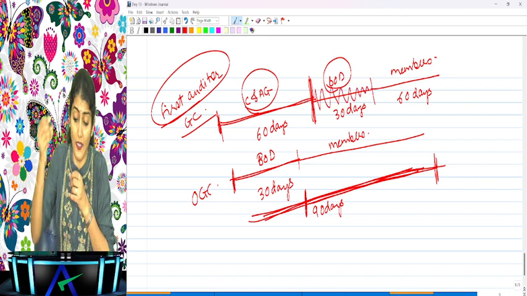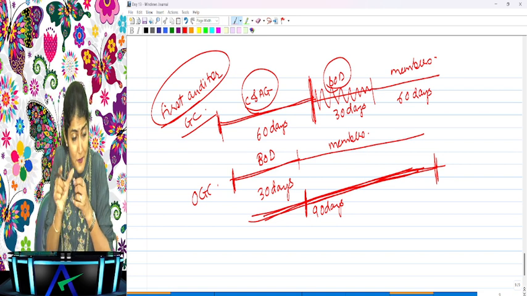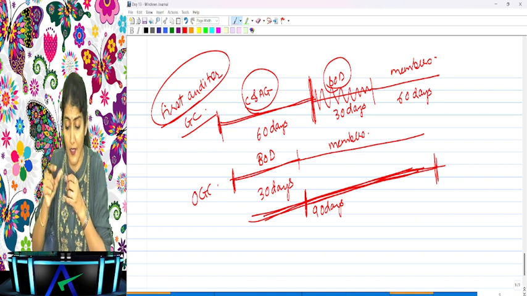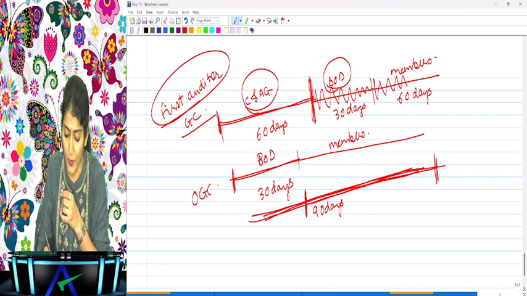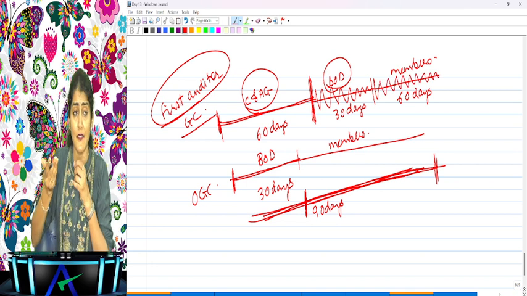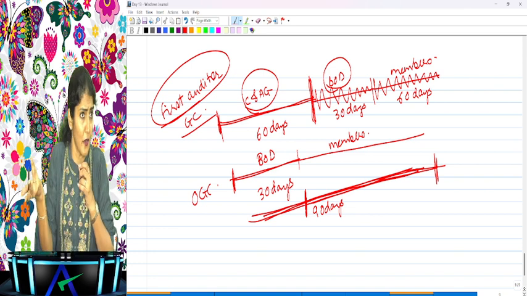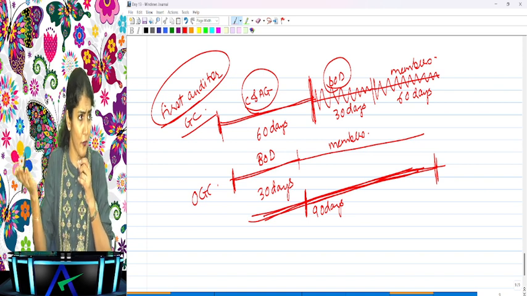Then see, if the CAG does not appoint, can the members directly appoint? No. Next, the power is given to the board of directors, that you can appoint within the 30 days. And if the board also fails to appoint within 30 days, then the members can appoint within the 60 days. And what if the members also don't appoint within 60 days? Then it is a contravention of Section 139. Then it is a contravention of the provisions of the Companies Act 2013. Are you able to follow this, everyone?